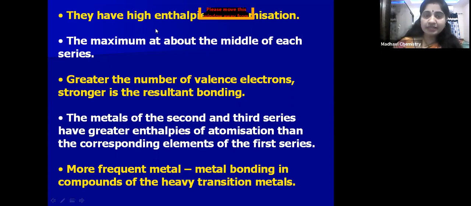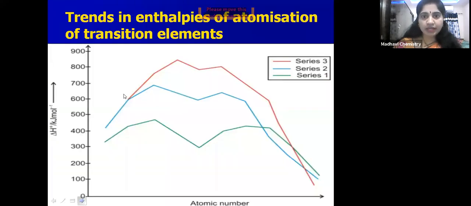These transition elements have a high enthalpy of atomization. Why? Because, as you can see here, at the middle of the series these interatomic metallic bonds are strong. So because of that, the atomization enthalpy is more.